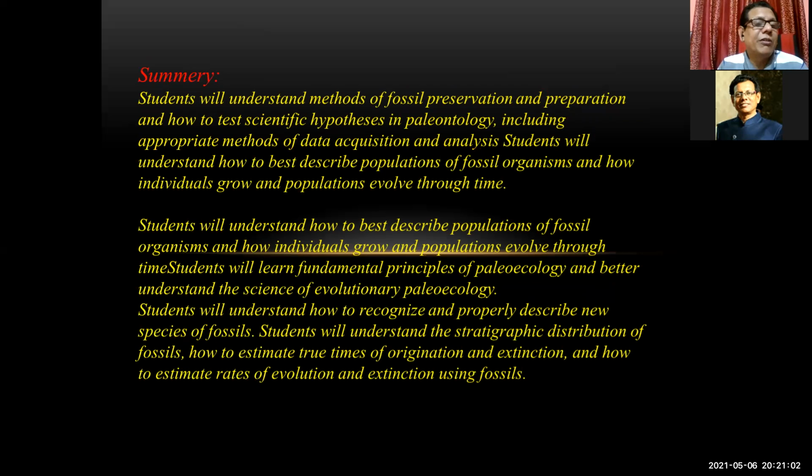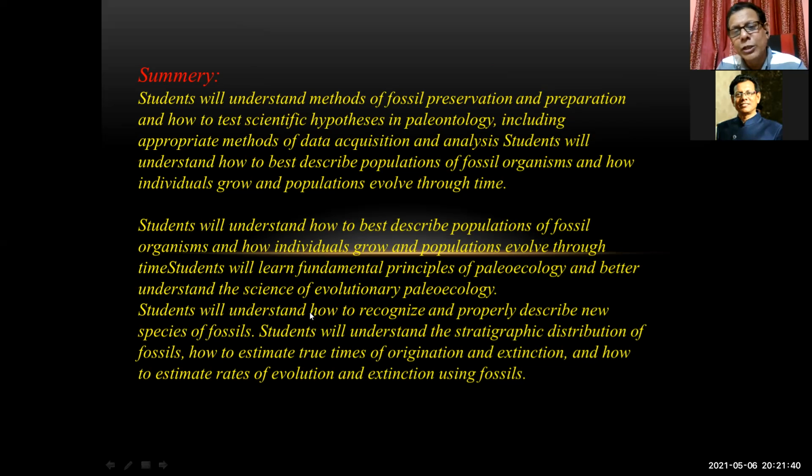In short, the summary of this syllabus: the students will understand the methods of fossil preservation and preparation, and how to test scientific hypotheses in paleontology, including appropriate methods of data acquisition and analysis. Students will understand how to best describe the populations of fossil organisms throughout geological time, the principles of paleoecology, and better understand the science of evolutionary paleoecology.